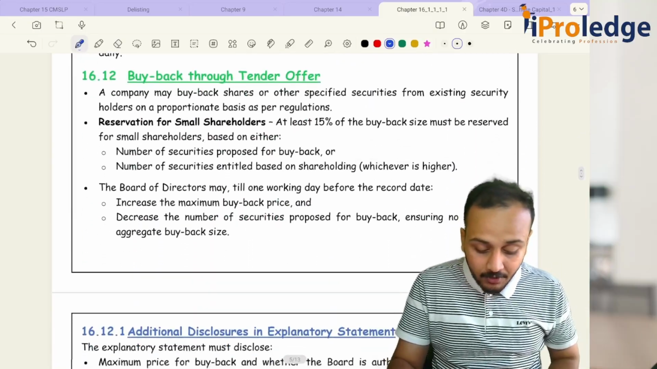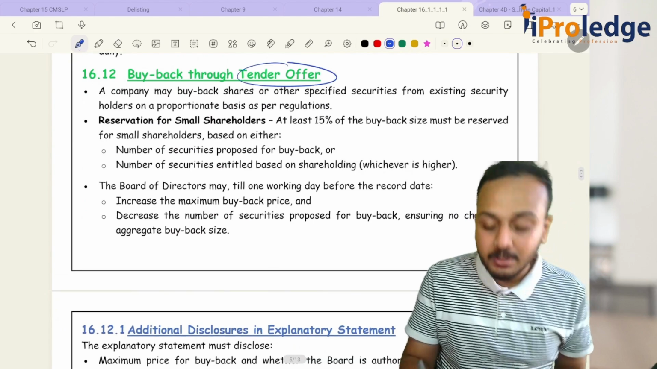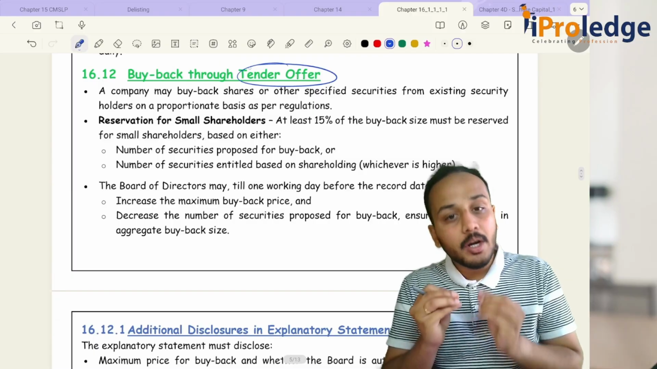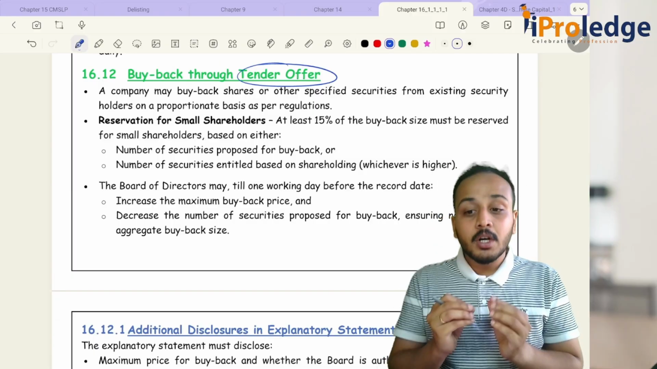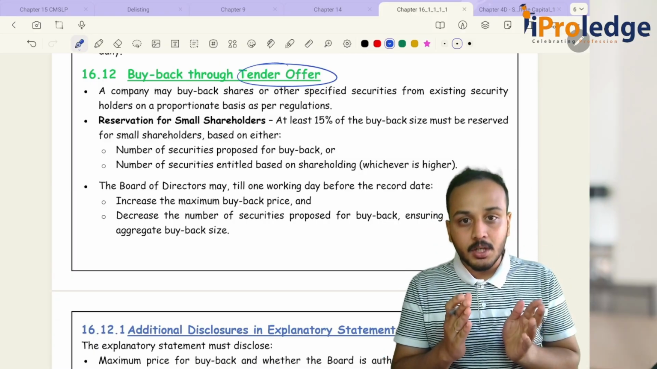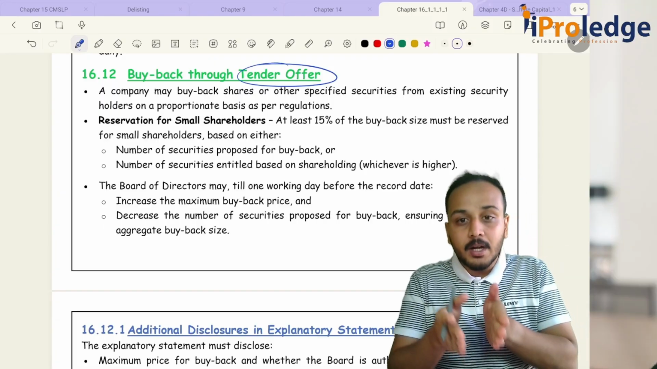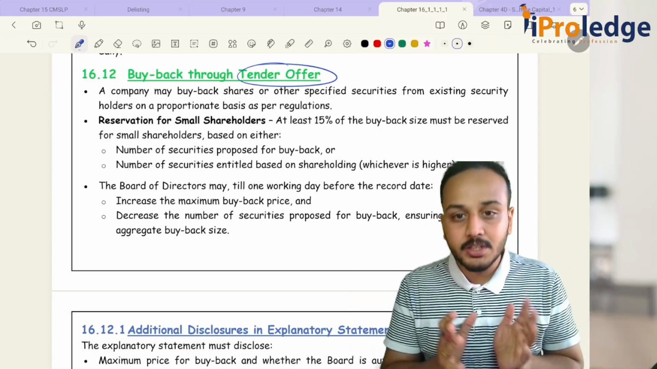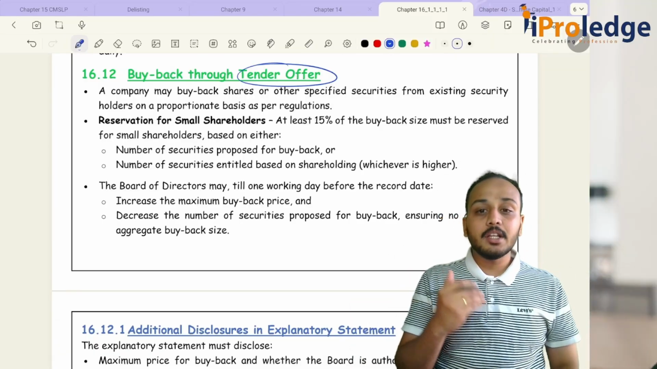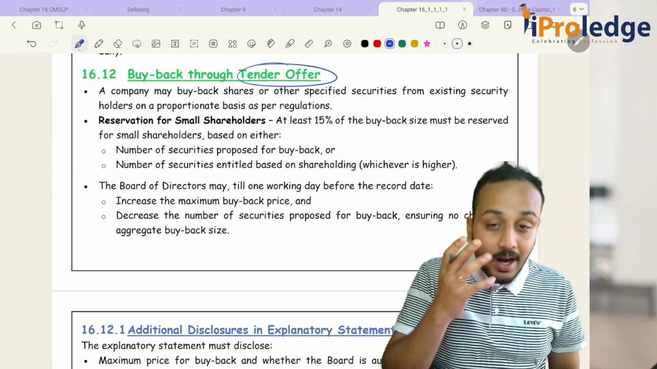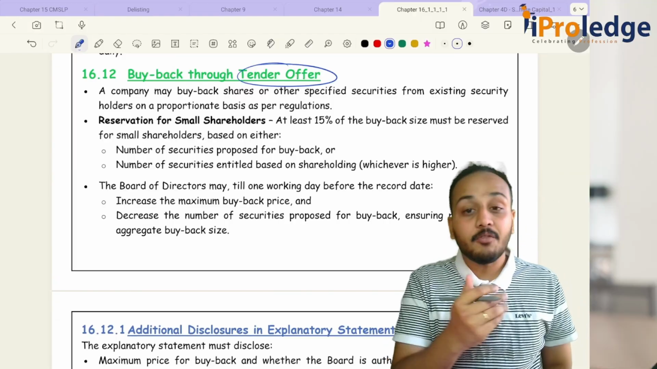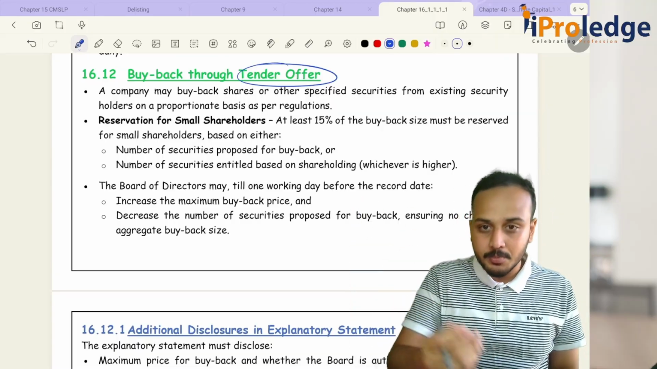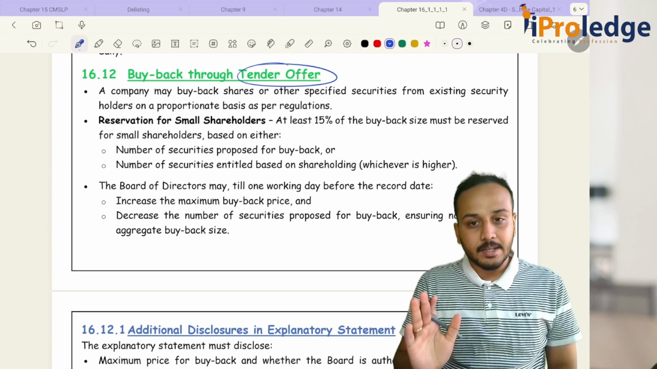Now, whatever we will be seeing from this point, that is from tender offer, these procedures are only applicable to tender offer. If you observe, there isn't much difference between tender offer, book building, and stock exchange. The compliances and the procedure are almost similar. Once you understand the logic of these provisions and why we have them, remembering book building and the stock exchange mechanism becomes very easy.